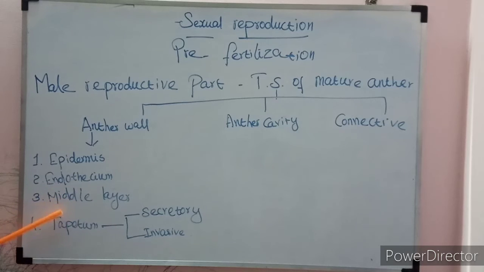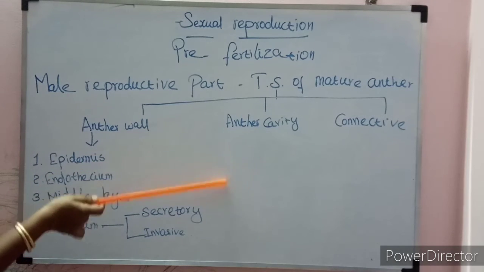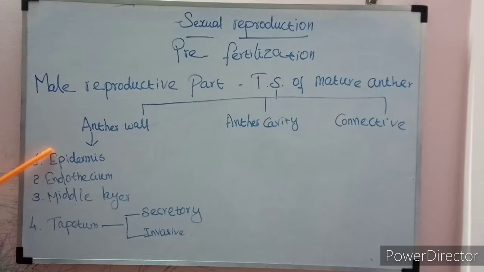It is made up of thin walled cells. It may be 1 or 2 layers. In a very mature anther this middle layer will be disintegrated. The innermost layer is called the tapetum. It is the nutritive layer for the anther wall. It immediately encloses the sporogenous tissue, that is the microspore mother cells, so it is near to the anther cavity. Anther wall consists of 4 layers. Outermost layer is epidermis, next endothecium, middle layer, then tapetum.